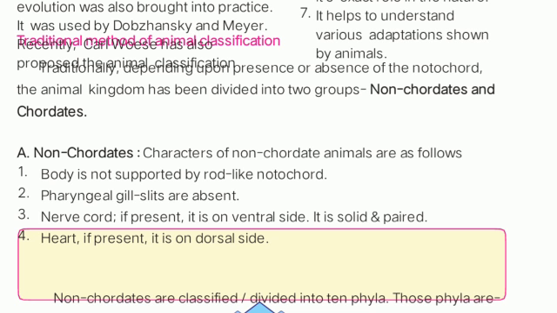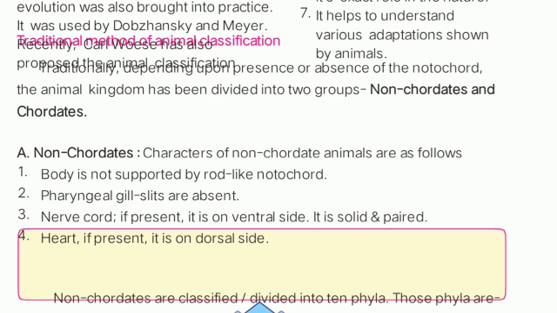Now, the heart. They may either have a heart or not have a heart. The heart, if present, is present on the dorsal side, that is, at the back. Now our heart, the human heart, is present on the front side, that is the ventral side, and their heart is present on the back side, that is the dorsal side.